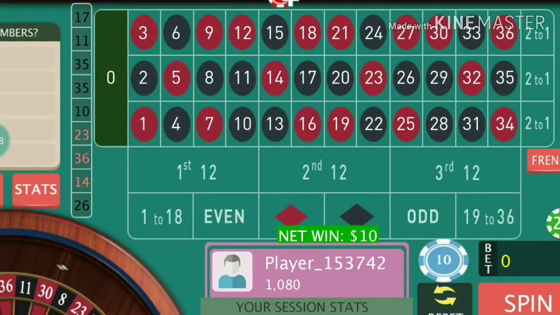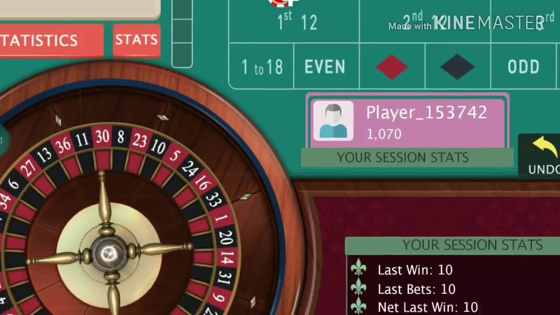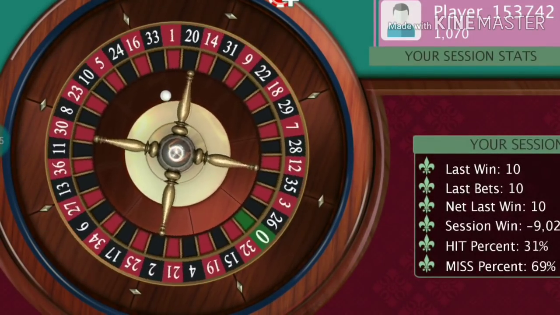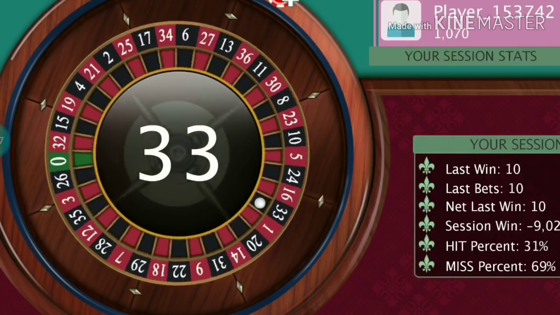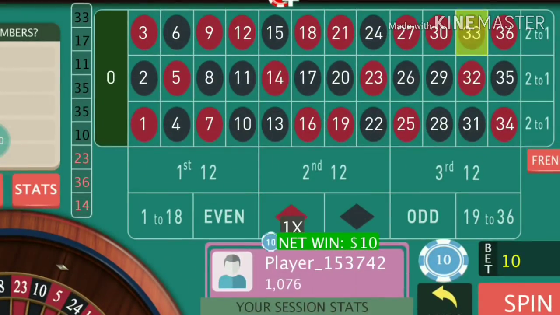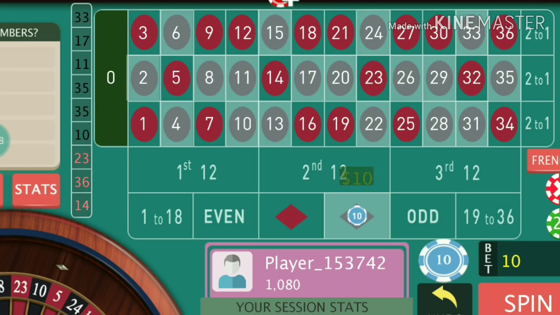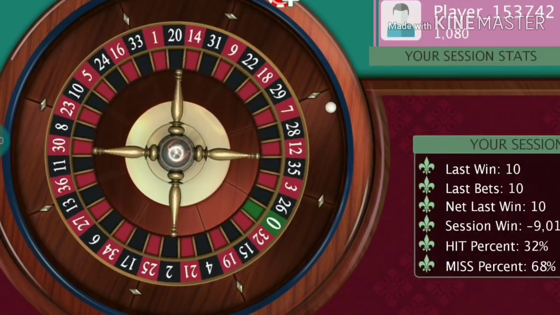So again I will go with the same 1 unit with the same black position. How far a trend can go, we can't predict it. Again I win. How far a trend can go, we can't predict that. It may go up to 6, 7, 8 or 10 spins. So it's better to go with the trend and reduce 1 unit after every winning spin if you are at a higher bet position. So again I will go with the same black position with 1 unit.